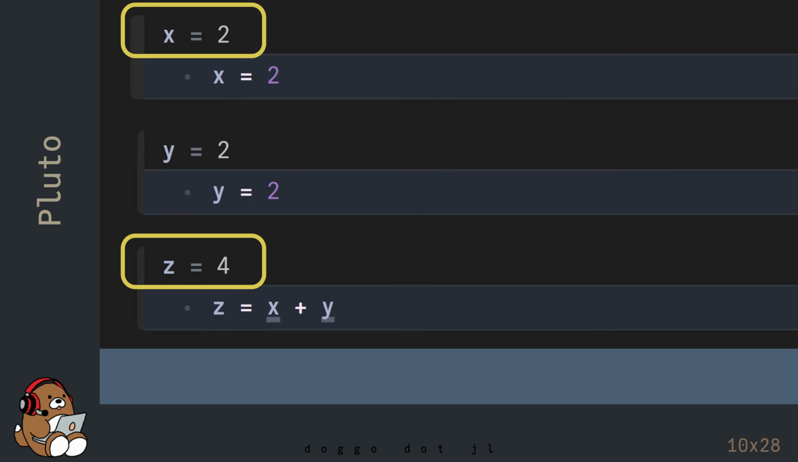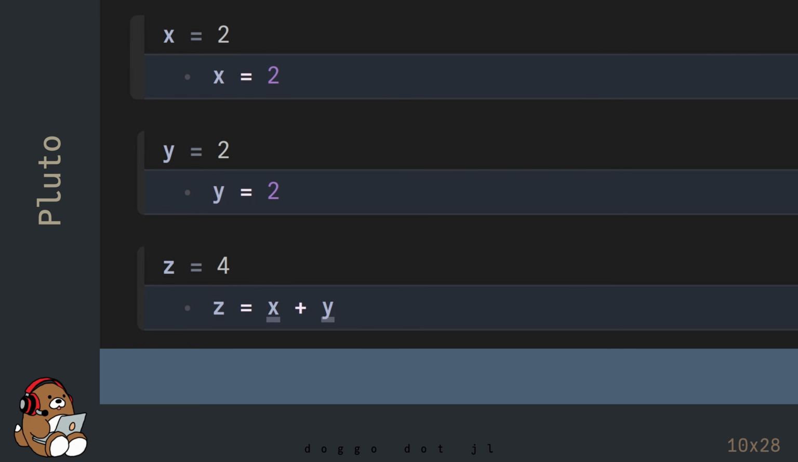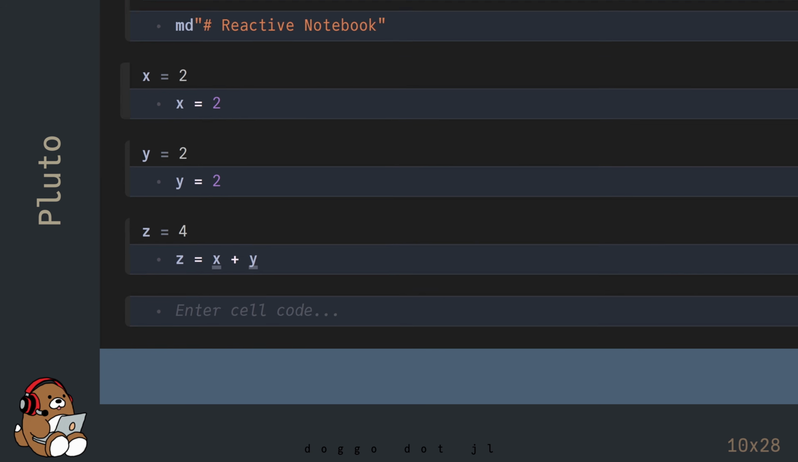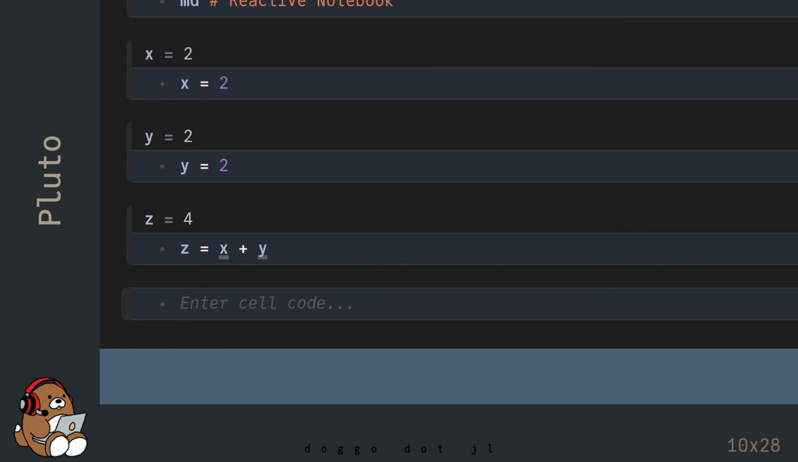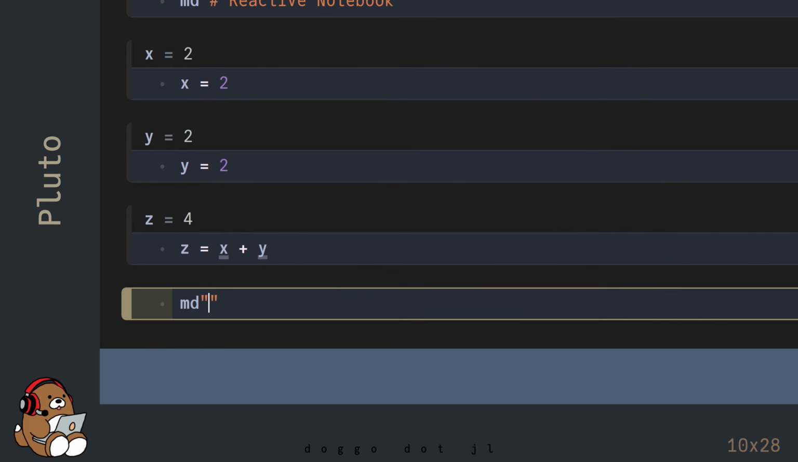This can be very powerful, but this power comes with some constraints. Because Pluto is a reactive environment, variables can only be declared and assigned in one cell. In this notebook, you can't have another cell where x equals 10 or y equals 20. If you want to mutate the value of a variable, you have to do it in the original cell. This may seem a bit restrictive, but these constraints allow you to use widgets to make your experience more interactive.